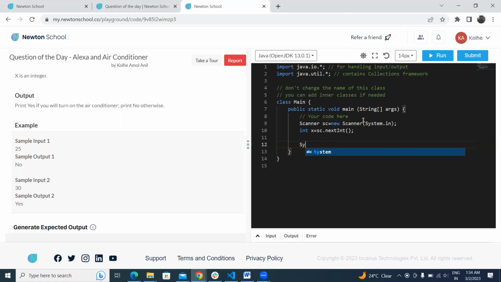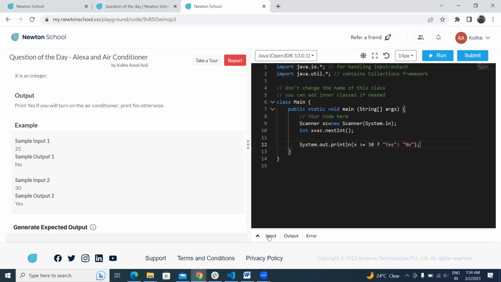Let's write System.out.println, and inside this I will write the ternary operator condition. We write the condition first: X is greater than or equal to 20. Then we print yes, else we print no. So this is the simple code for this problem.